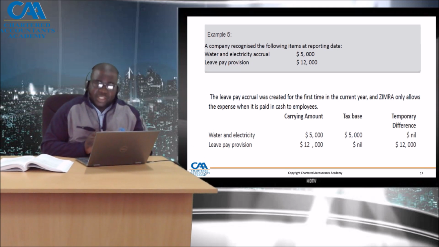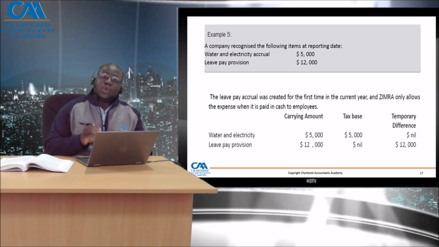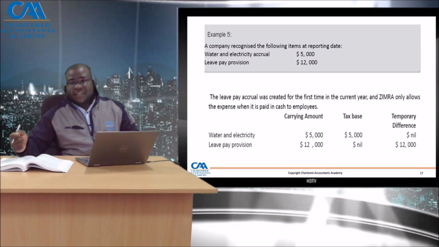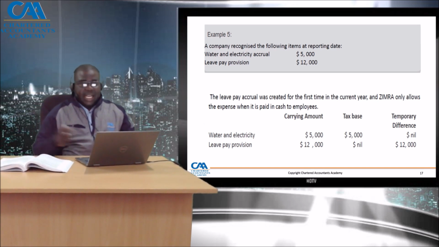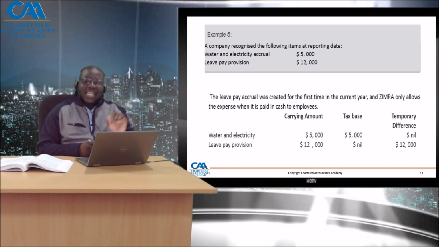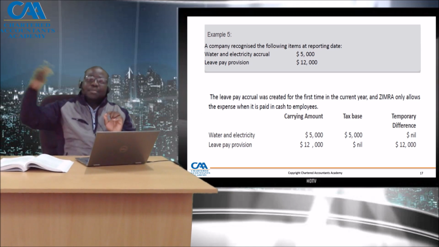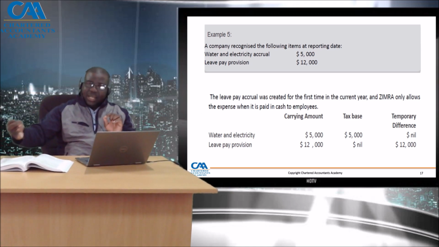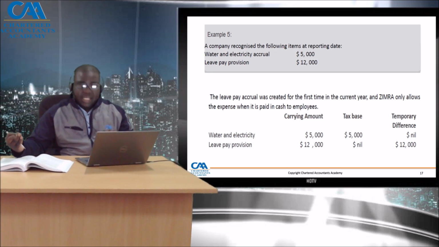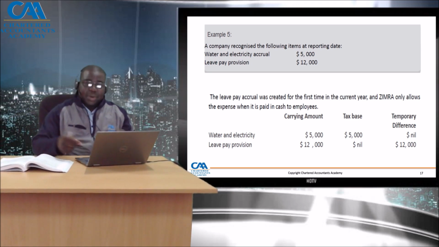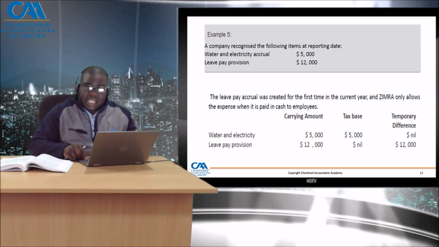But leave pay provisions are normally only deducted when actually paid, or when leave is taken. So in other words, the carrying amount of 12,000 minus the whole amount of 12,000, which will be deducted in future when the leave is taken or when actually paid, gives a tax base of 0. Hence a temporary difference of 12,000. So in other words, water and electricity would not attract deferred tax, while leave pay provisions would attract deferred tax.